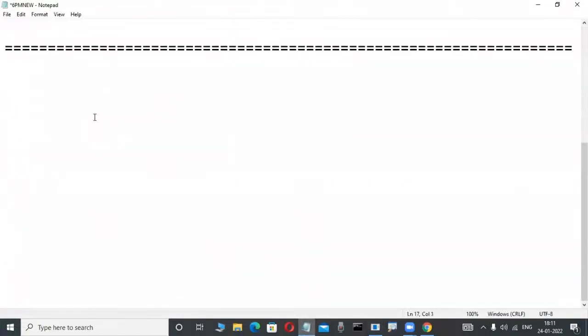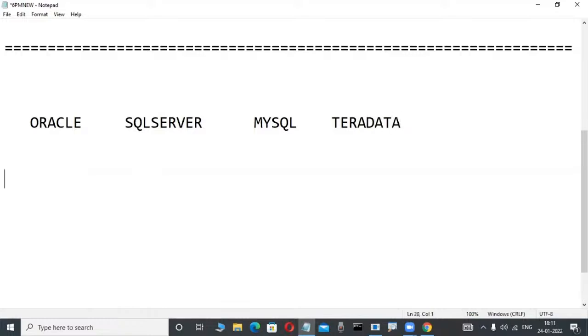Now concentrate here. This is a demo class. Oracle is a product from Oracle Corporation. SQL Server is a product from Microsoft. MySQL is an open source product, now also from Oracle. Teradata is a product from NCR Corporation. Sybase is a product from Ingres Software. Like this, many products are there. All these products are relational databases, implemented based on the relational data model.